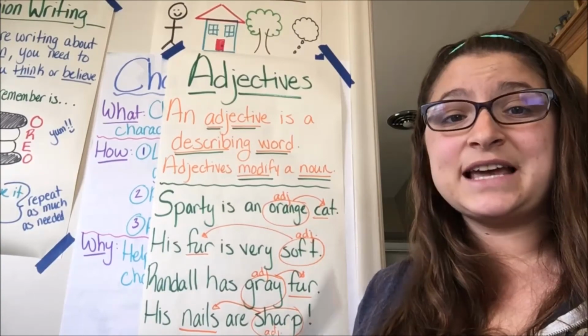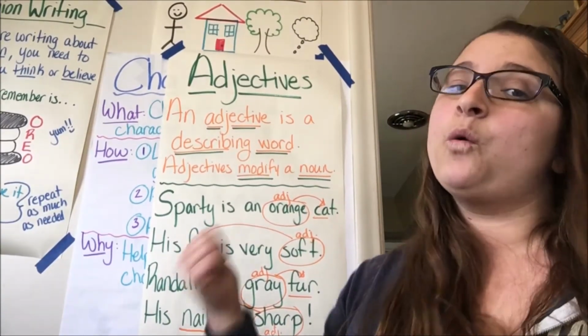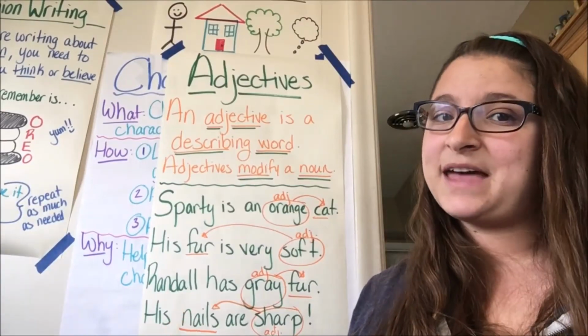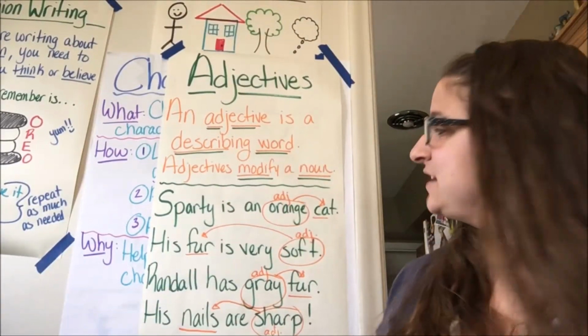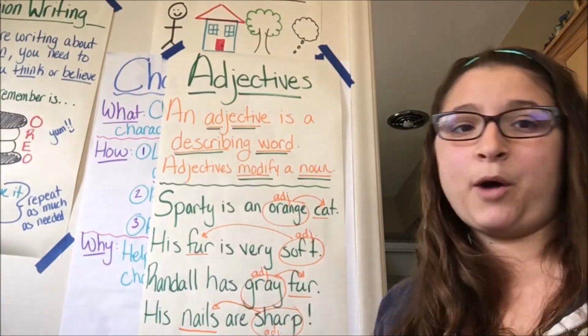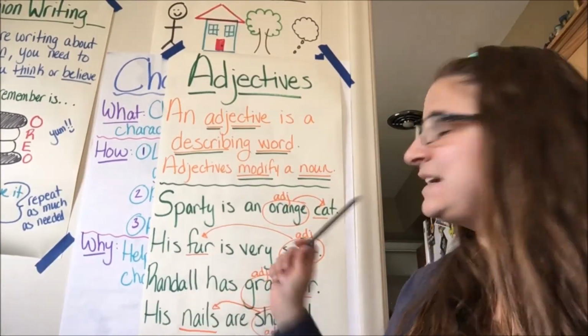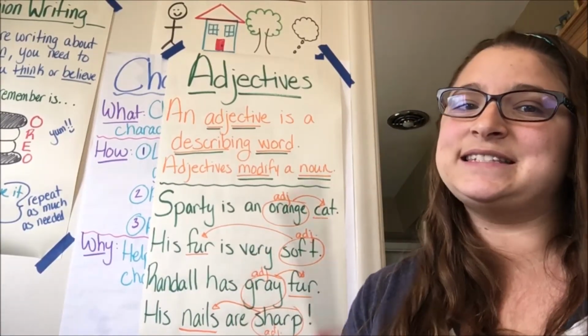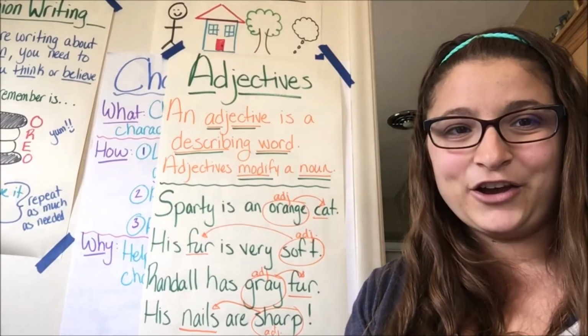So you're going to look for your sentences just like we did, find what you're talking about, that's your noun, and find how the author is describing that noun, and that's your adjectives. Sometimes they are side-by-side buddy system, and sometimes they are spread apart in a sentence. Finding your nouns can help you find your adjectives, and finding those fun, exciting describing words is going to set you on the right path to finding all your adjectives.